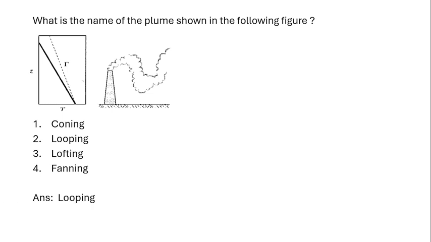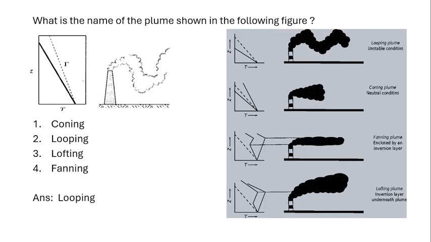The answer is looping. So we can observe this image. In this one, if you see, looping is like a loop. You can observe this is because of the unstable condition. And coning, you can observe this pattern. It will be similar to the cone. This is happening under the neutral condition. And this is the pattern for the fanning plume, and this is the pattern for the lofting plume. So you can see that it is enclosed by an inversion layer, and here the inversion layer is underneath the plume. These are the major differences because of which different kinds of plumes are formed in the industries.